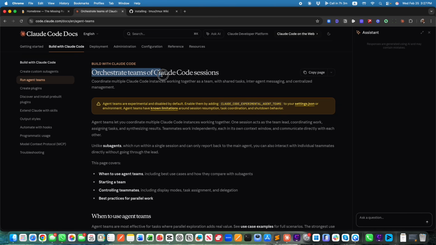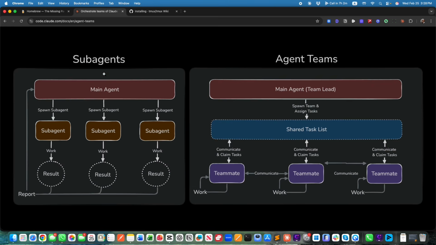Claude Code's Agent Teams feature is the secret sauce. It lets you coordinate multiple instances working together as a team with shared tasks, inter-agent messaging, and centralized management. So the key difference between sub-agents and agent teams is that with sub-agents, the main agent will spawn specific sub-agents, but each agent is in a silo. It has its own context and it doesn't know what the other agent is doing.